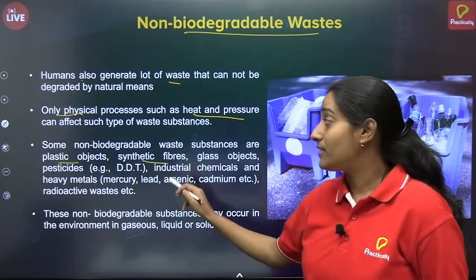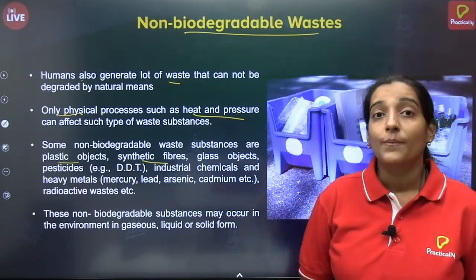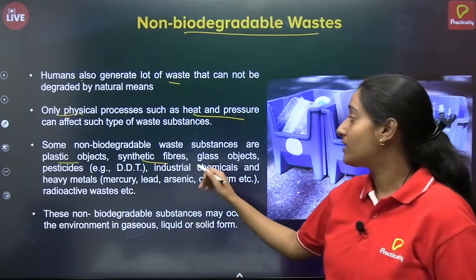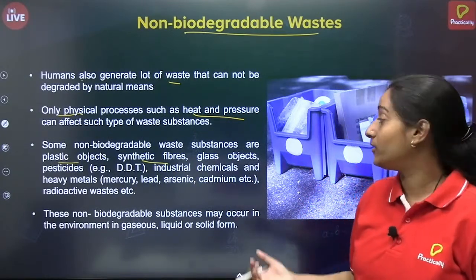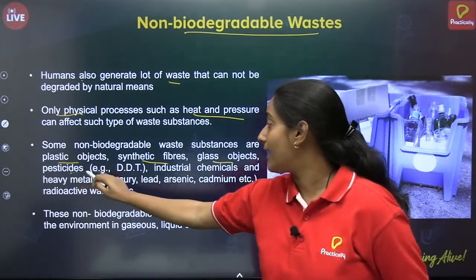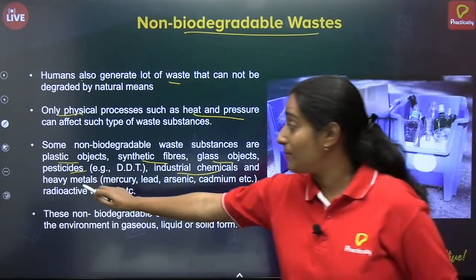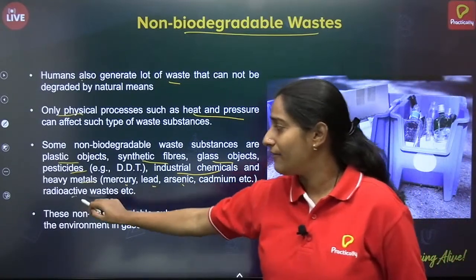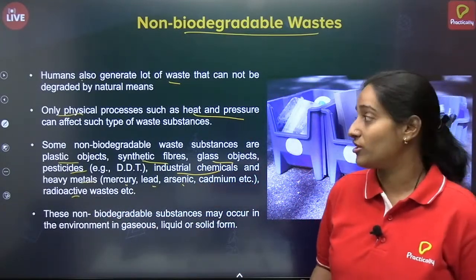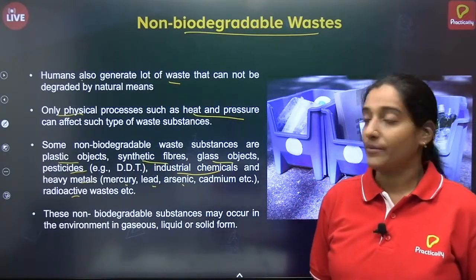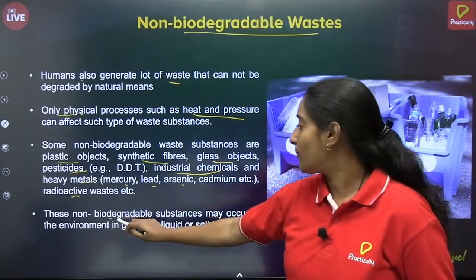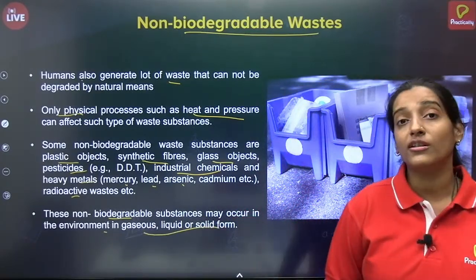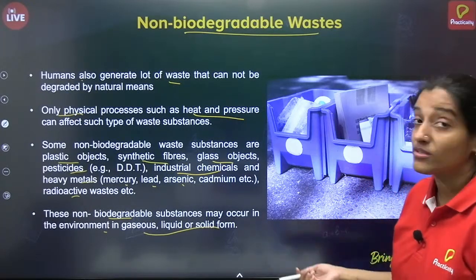Then synthetic fibers like polyester, nylon, etc. So these are synthetic fibers, created by humans. Then glass objects, pesticides, industrial chemicals, heavy metals like mercury, lead, arsenic, cadmium, etc. Radioactive waste. So all of these are very harmful and dangerous. But these are all not biodegradable. So these non-biodegradable substances occur in the environment in gaseous, liquid or solid form. So in all the states it is available and it will cause us lots of harm.